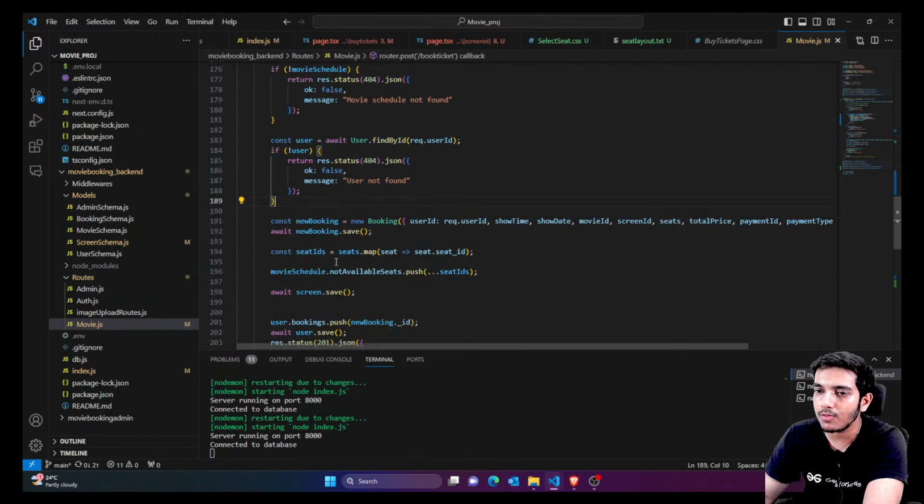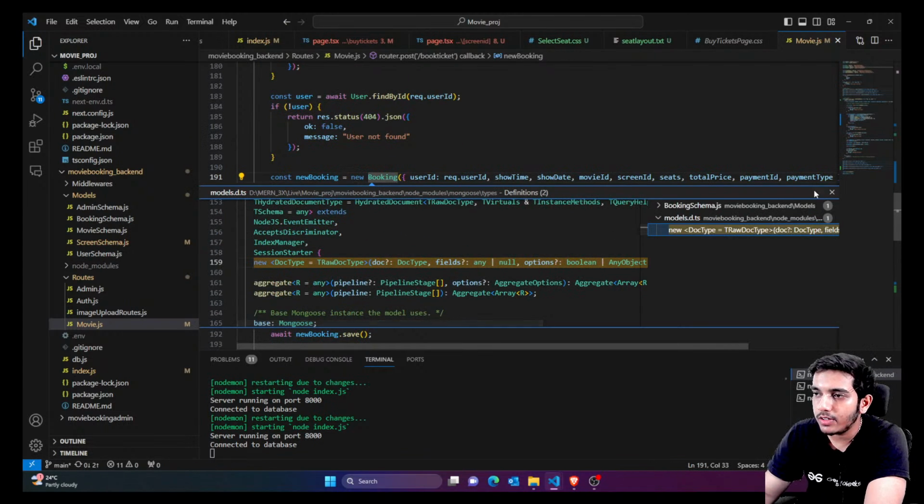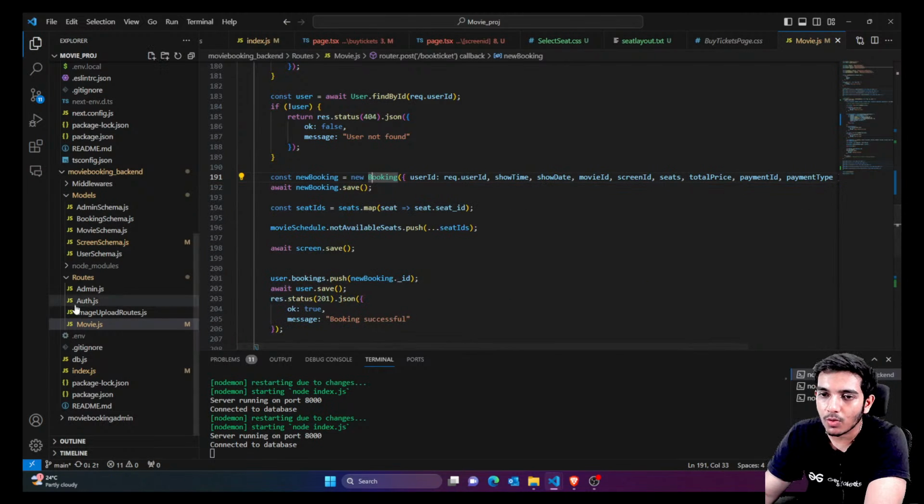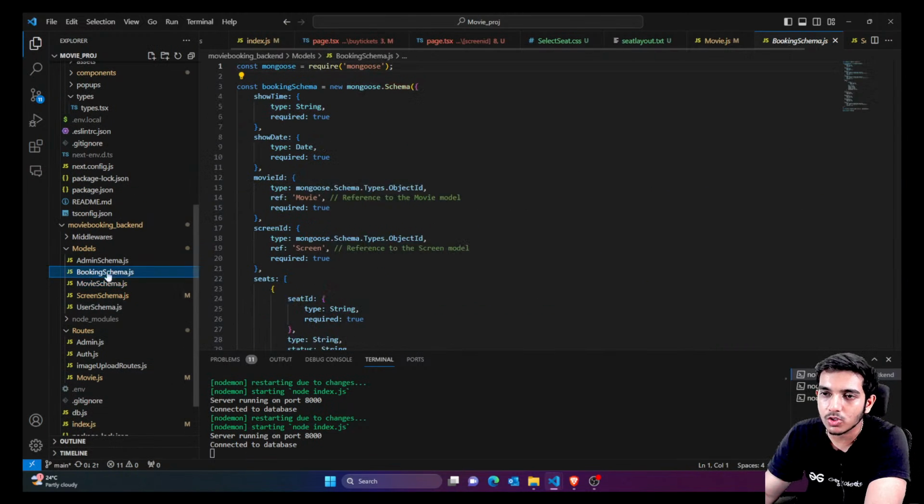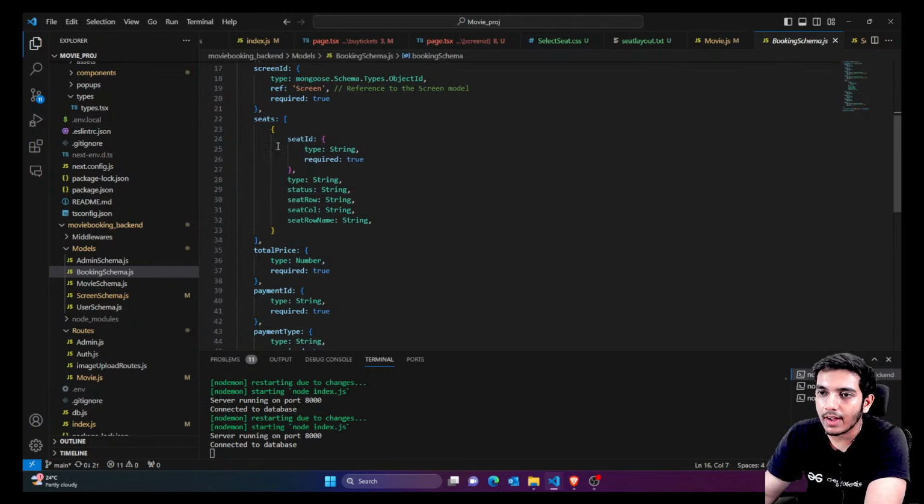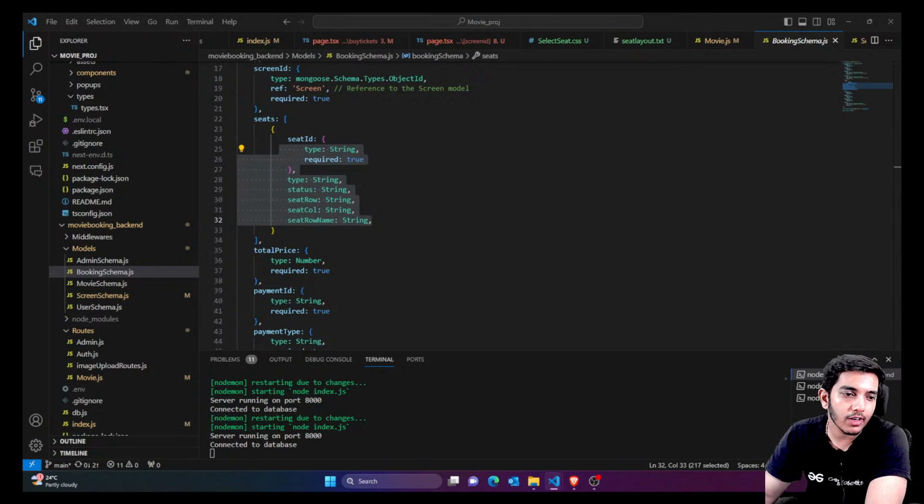After that we are trying to create a booking. Now in booking, guys, you have to go to the booking schema. Go to the booking schema, and here also we have some changes. We had some seats, but the layout has been changed. The layout is now the new format which I'm going to tell you.